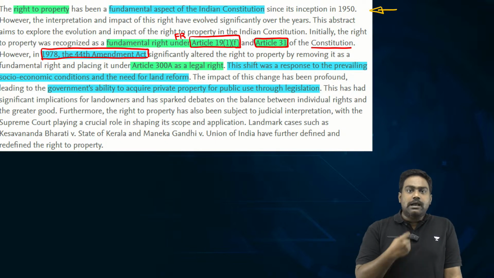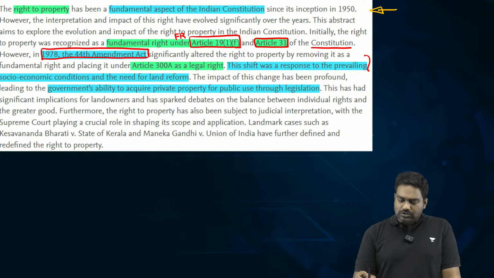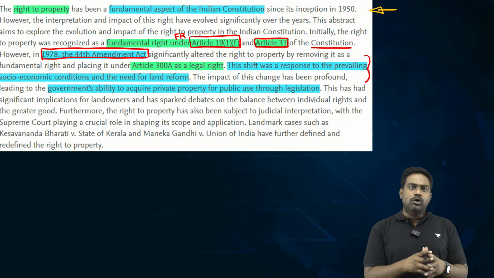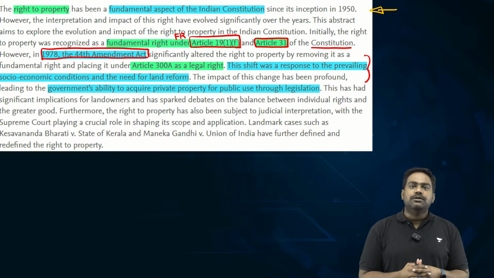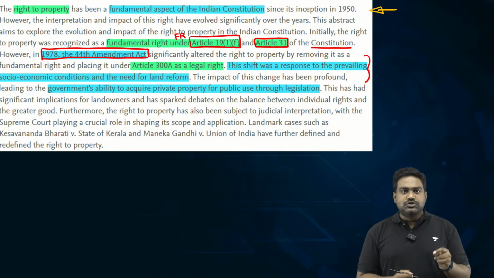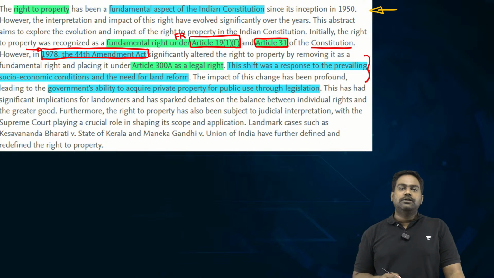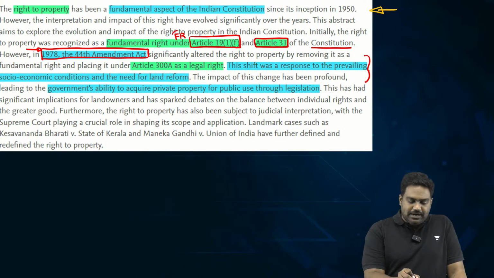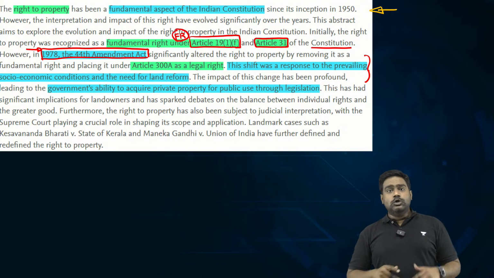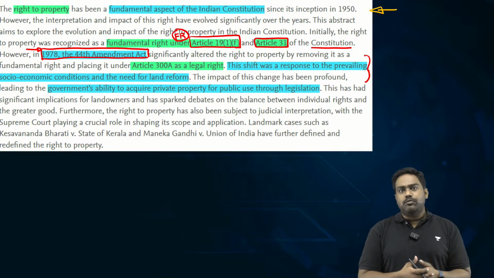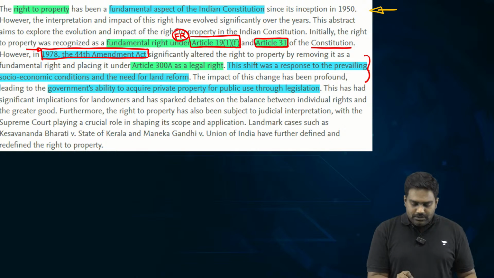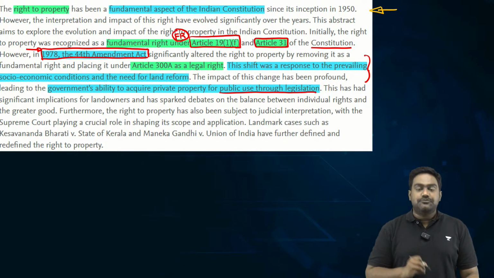In order to facilitate land reforms and distribute the land which was largely concentrated in the hands of few landlords and the rich and the elite, the government brought out a constitutional amendment in 1978, and under the 44th Amendment Act, right to property was removed as a fundamental right, so that this would allow the state to acquire private property and distribute it to carry out land reforms in the country.